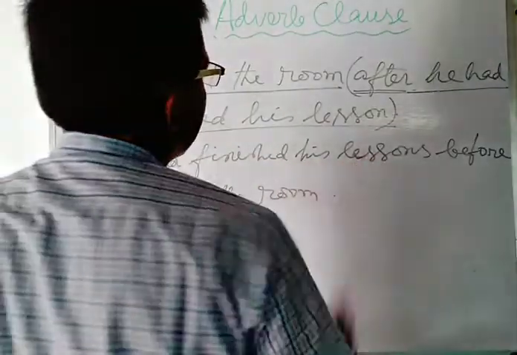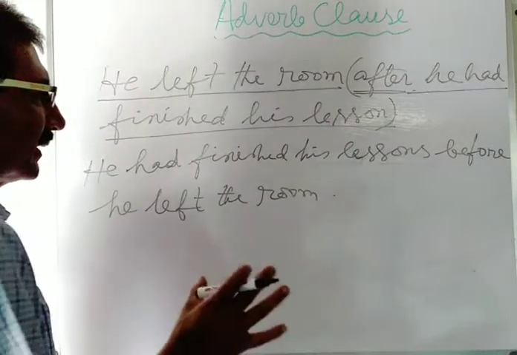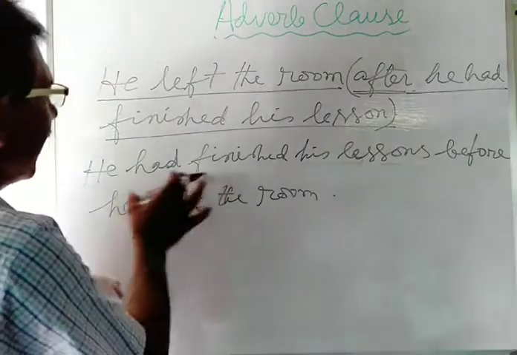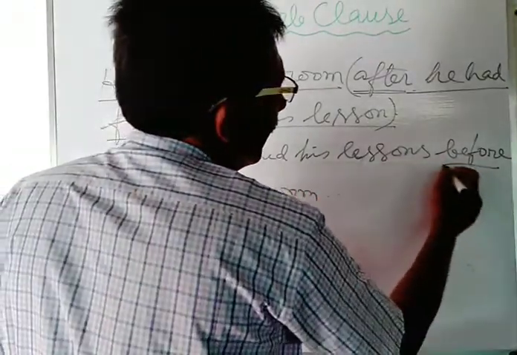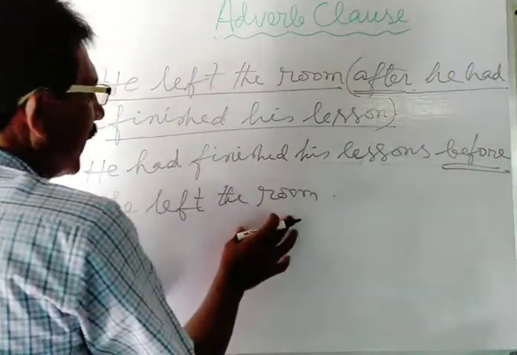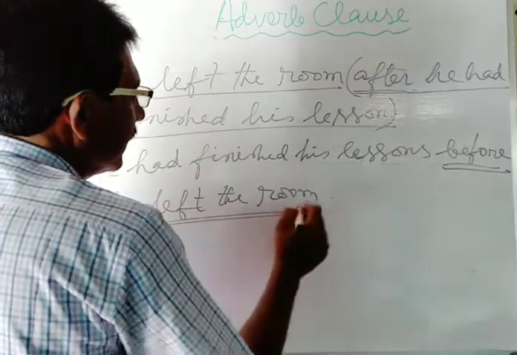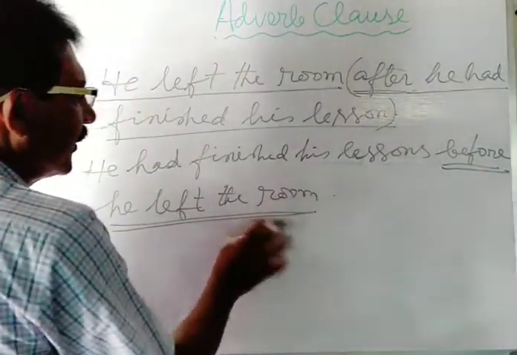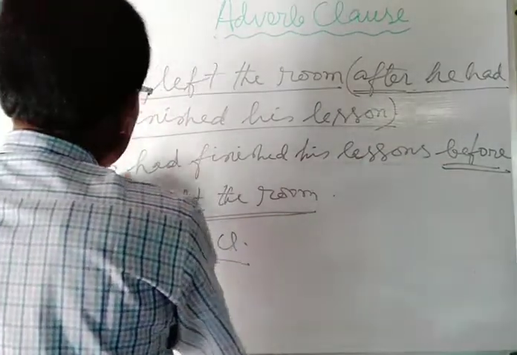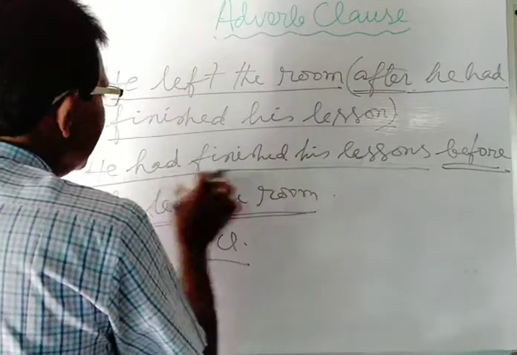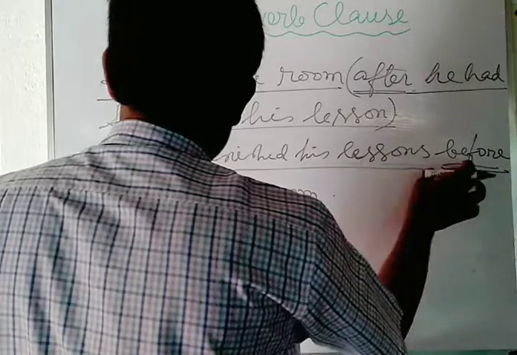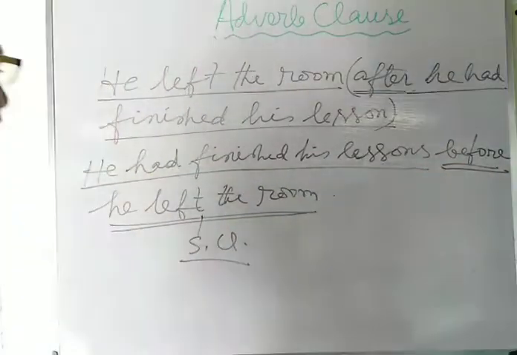He had finished his lessons. This is the first action done by him, and then he left the room. Here before is the subordinating conjunction used just before the subordinating clause. Before he left the room is used as the subordinating clause, and this subordinating clause is used just after the principal clause. He had finished his lessons is the principal clause.